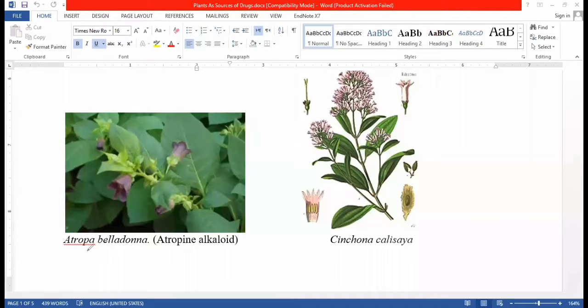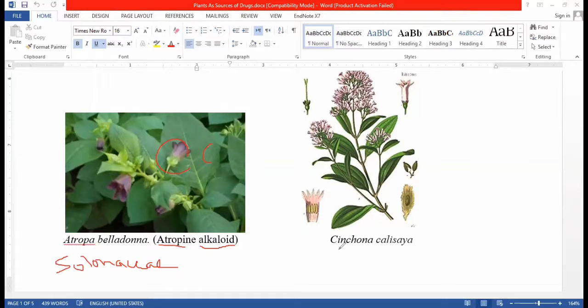Atropa belladonna. This is a plant of family Solanaceae, and the drug obtained from this plant is atropine. It has the property of an alkaloid. This is the flower and leaves of the plant, but from the root, atropine is obtained.